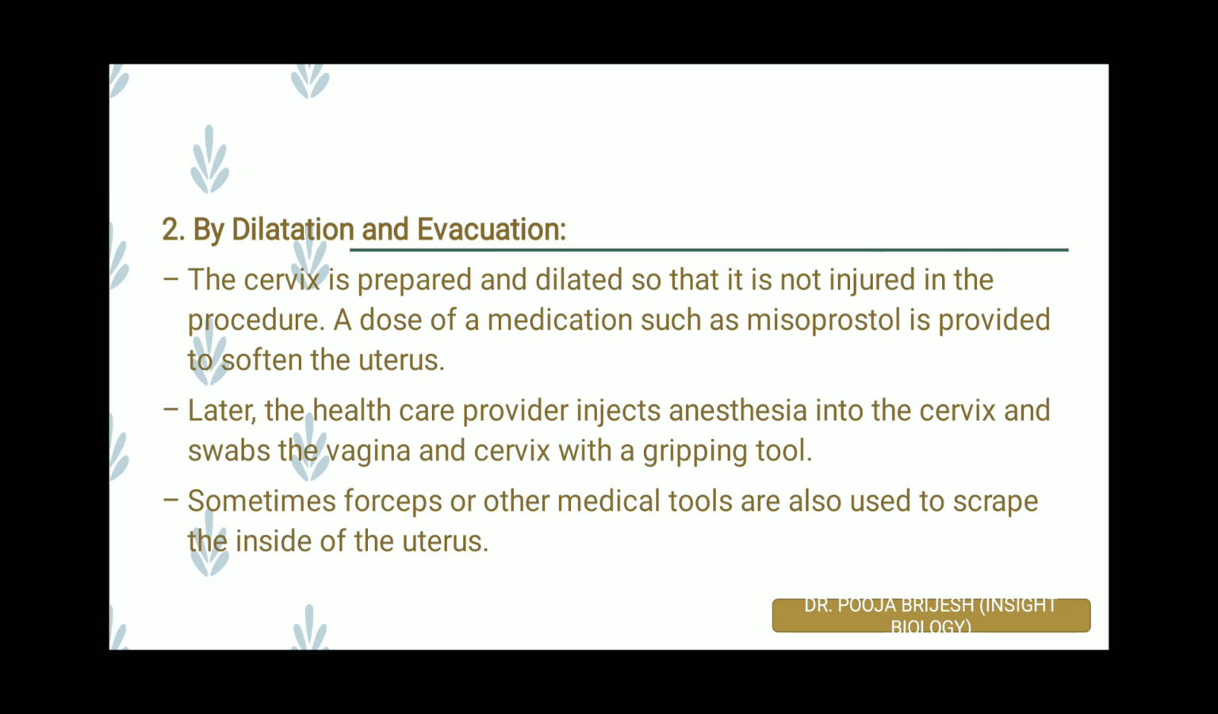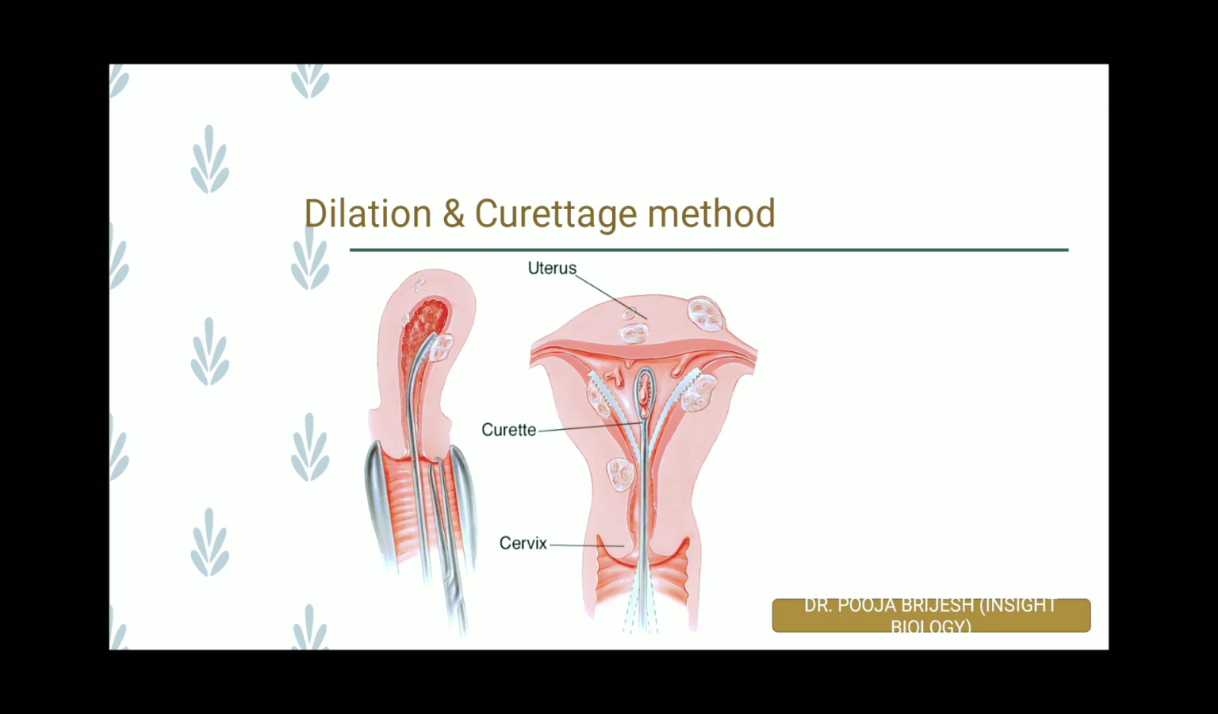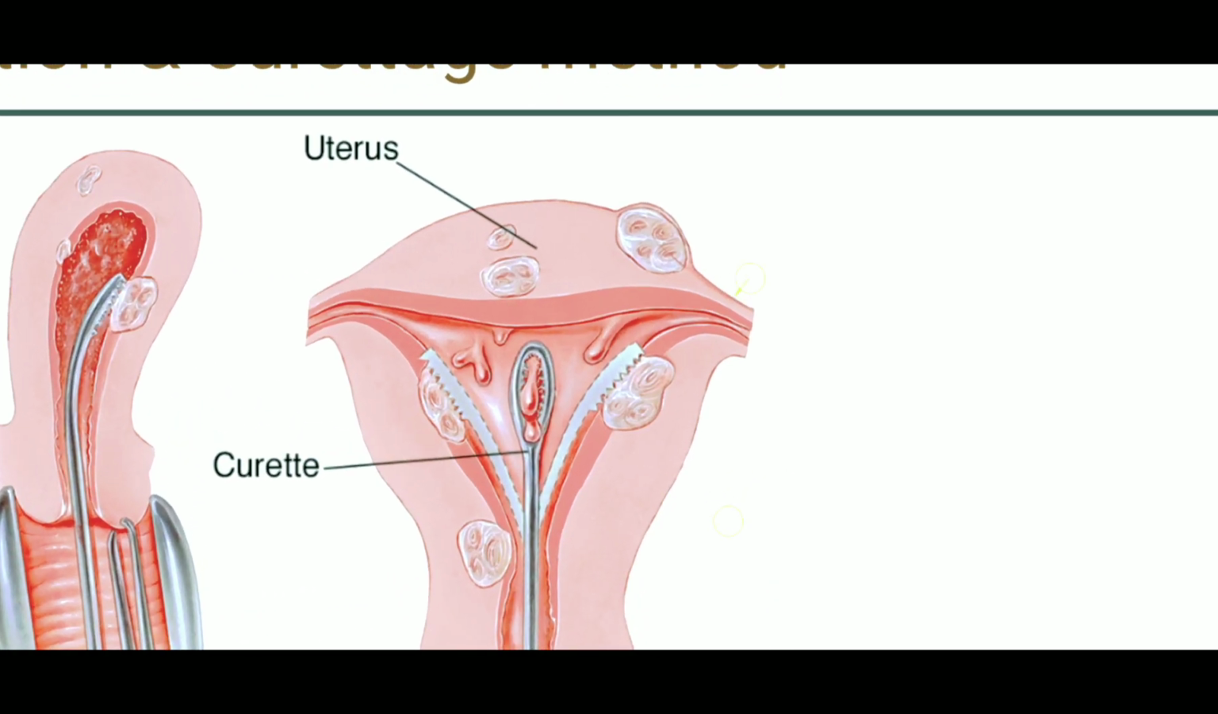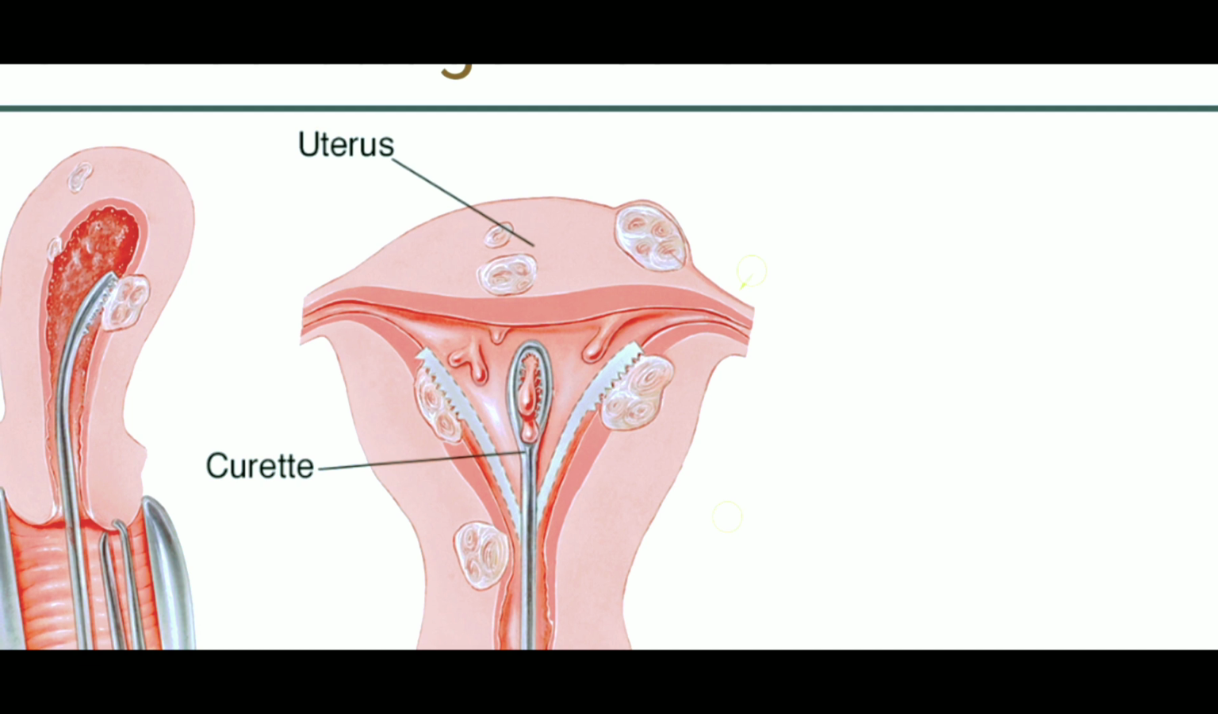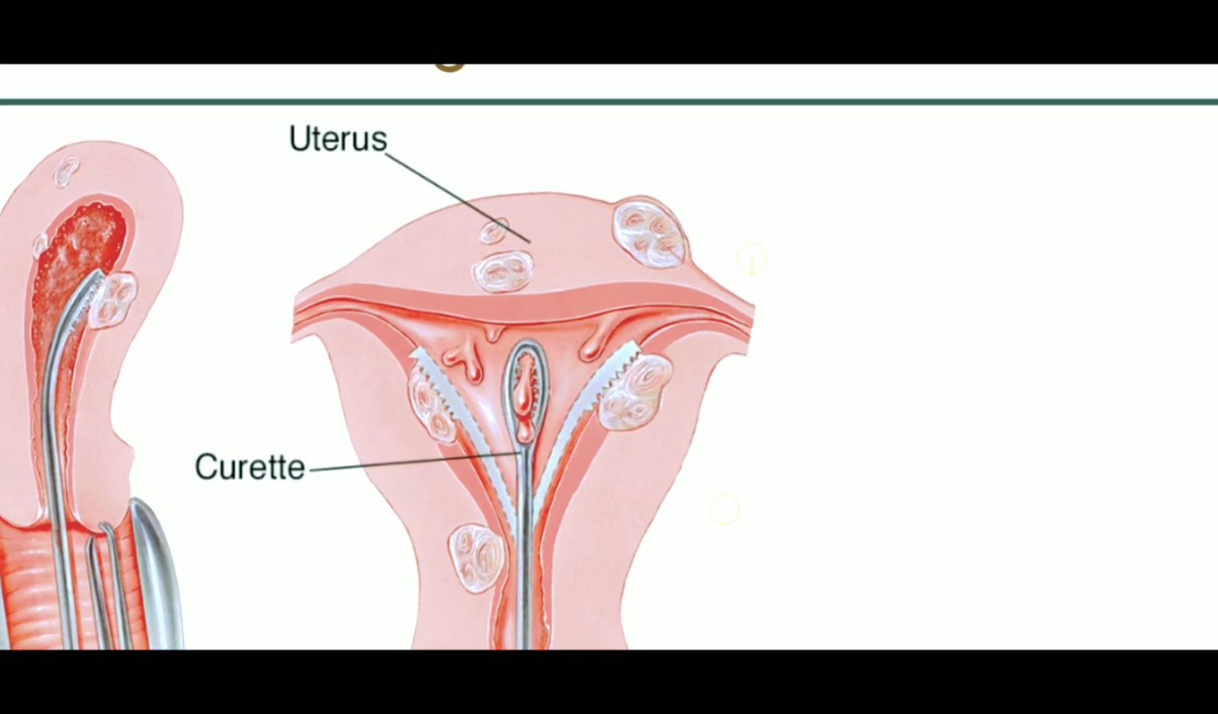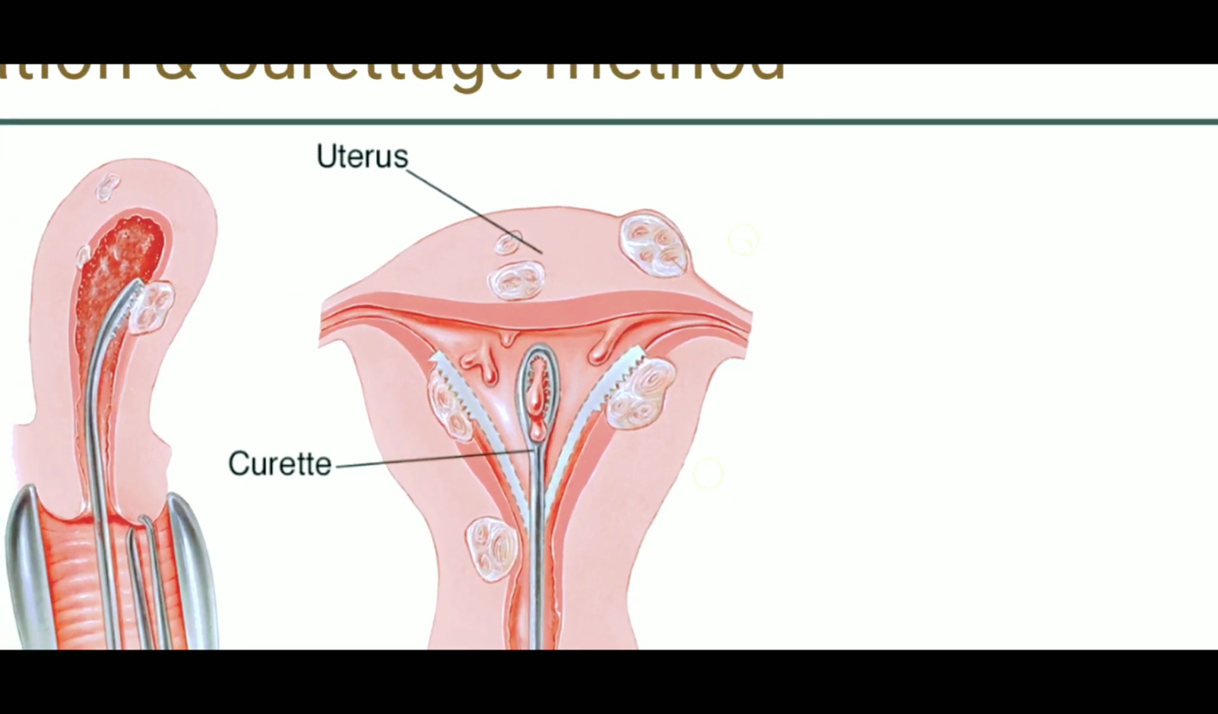Later the healthcare provider injects anesthesia to the cervix region and swabs the vagina and cervix with a gripping tool. Sometimes forceps or other kinds of medical tools or devices can also be used to scrape the uterine tissue which is there inside. This is why the procedure is also commonly called D and C, that is dilation and curettage. In the next diagram you will be able to notice the curette which will be utilized here to scrape the uterine tissue, and that will evacuate the fetus